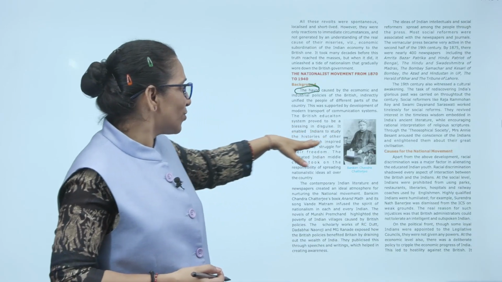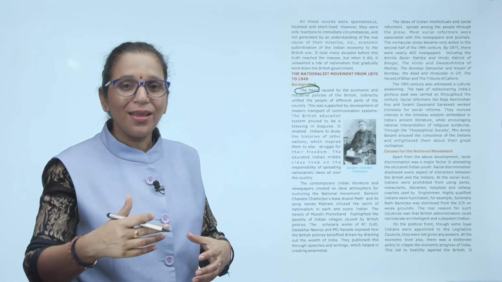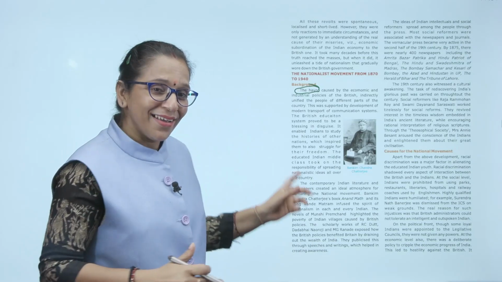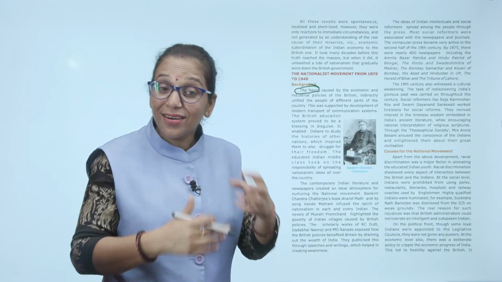It enabled Indians to study the history of other nations. Now, what happened? The Britishers gave us Western education, and they thought that they would convert us into Christians or English persons. But what happened? Indians were studying about the history of other nations.